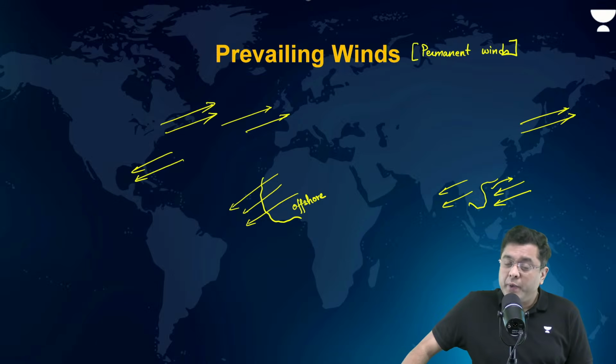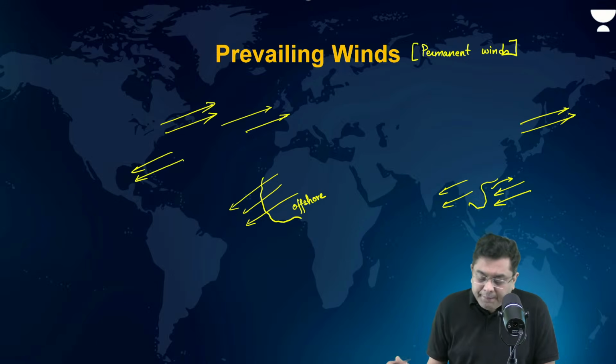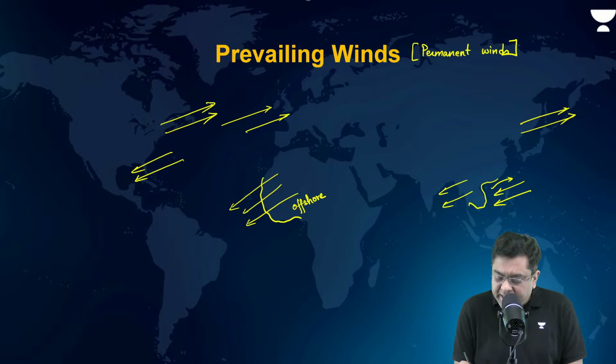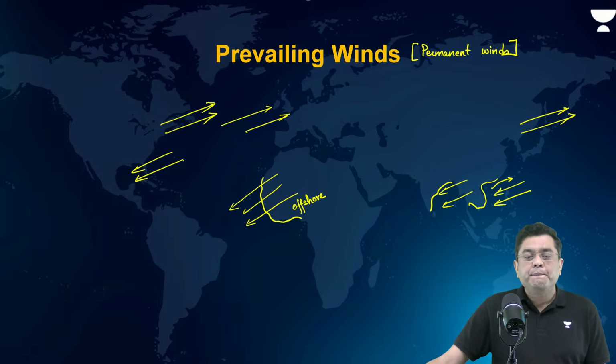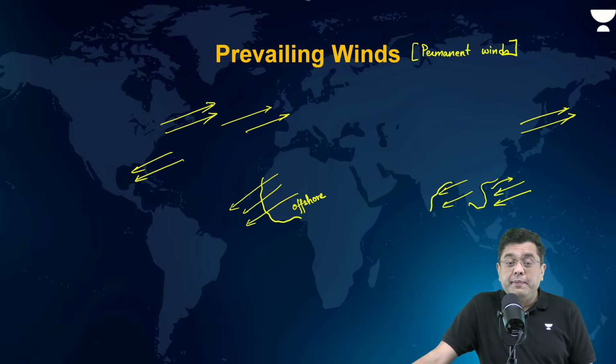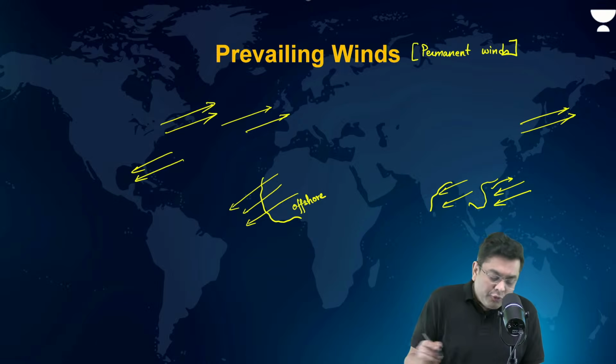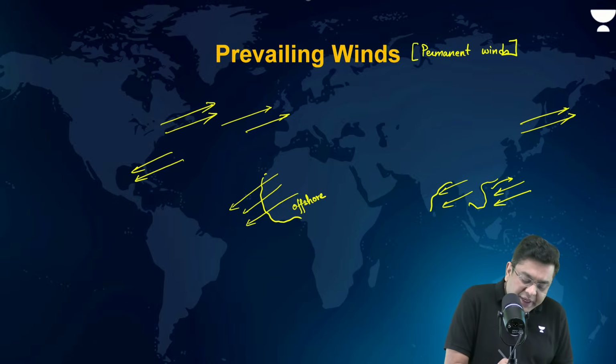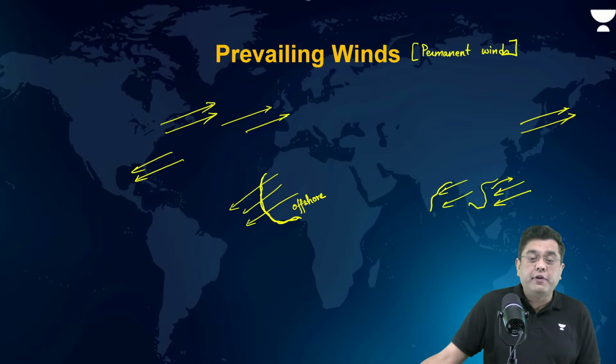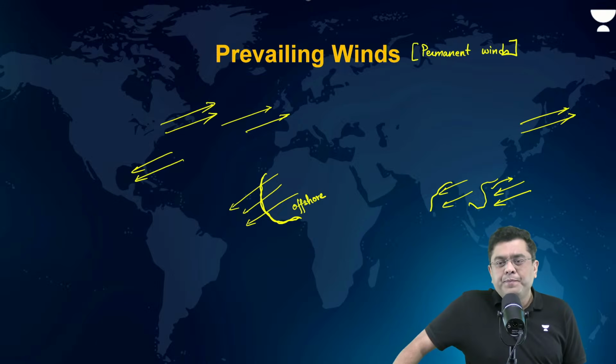You have onshore winds. What will happen to the sea surface temperature in the Bay of Bengal? Will it be high? Will it be low? It will be high. Onshore winds, downwelling. What will happen to the sea surface temperature on the western coast of Africa? It will be low because you have offshore winds, isn't it?